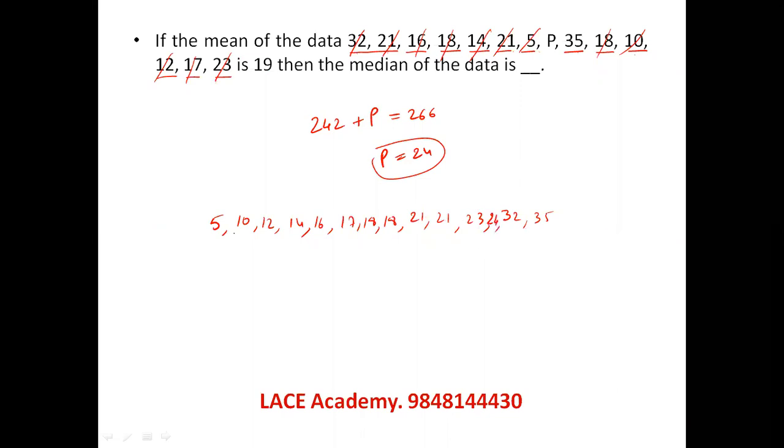P 24 also has to be written now because P is also there. Yeah, 14 values. So the middlemost value you have to see. 6 values from here, 6 values from here. Middlemost values both are 18 and 18. So your median also will be 18. Let's see the next question.